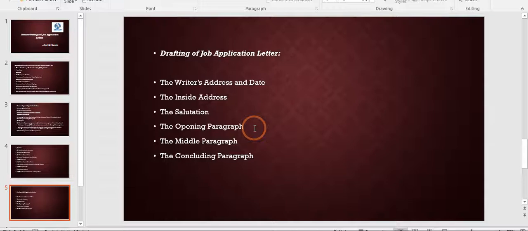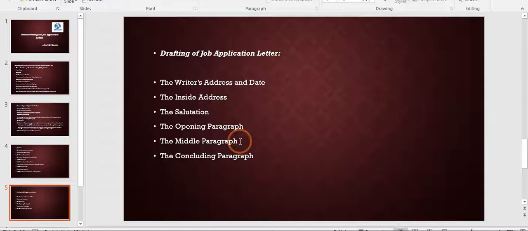Mainly, what generally happens is everyone starts with a statement like, "With reference to your advertisement in the Times of India dated 8th October, I wish to apply for the post of..." This is the very common one which students use when they want to apply for a job.